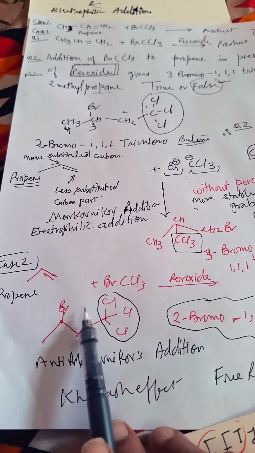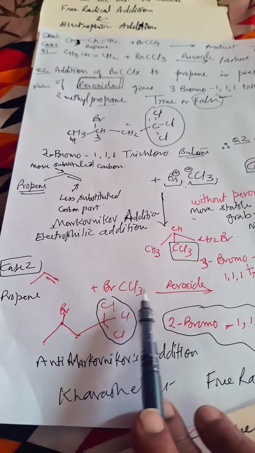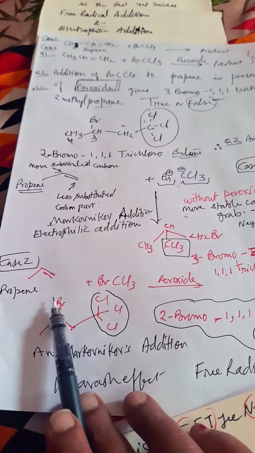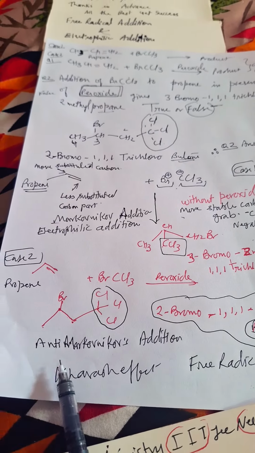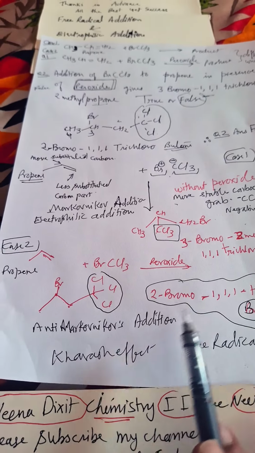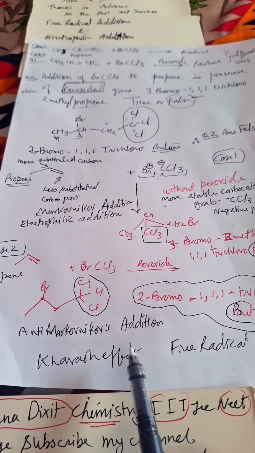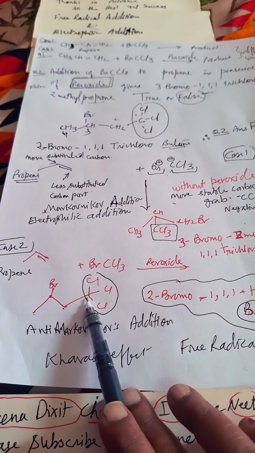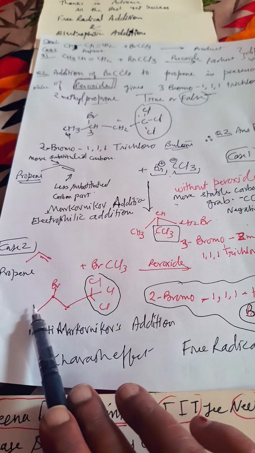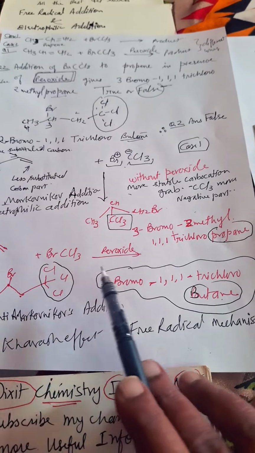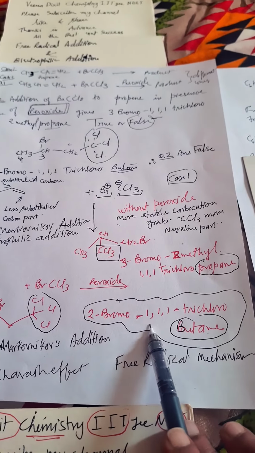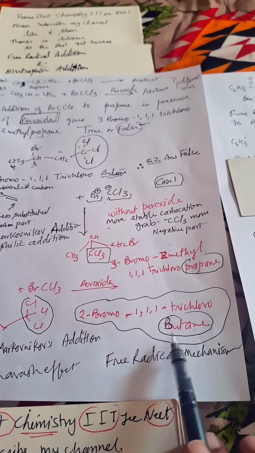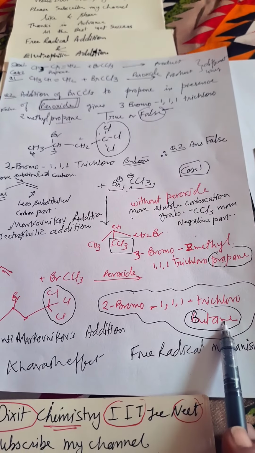Now see in case 2, when peroxide is present, the same reagents are there. At that moment anti-Markovnikov addition will take place, the Kharasch effect will take place, and CCl3 will go towards the less substituted carbon and Br goes to the more substituted carbon, and we will get 2-bromo 1,1,1 trichlorobutane. In peroxide we'll get butane.